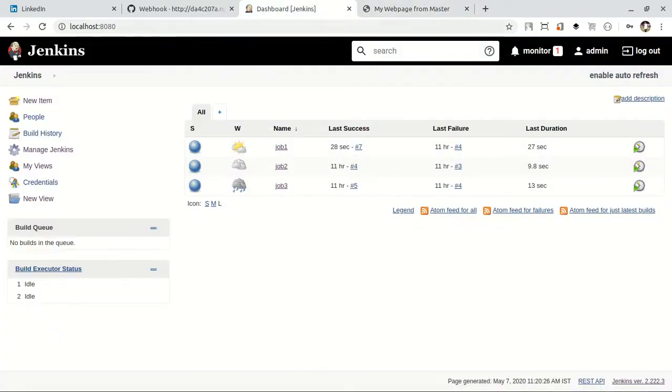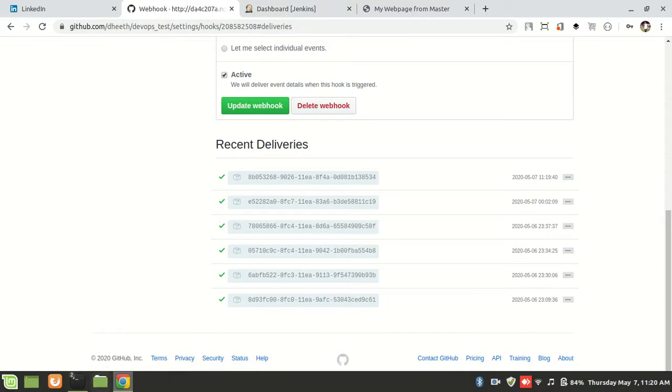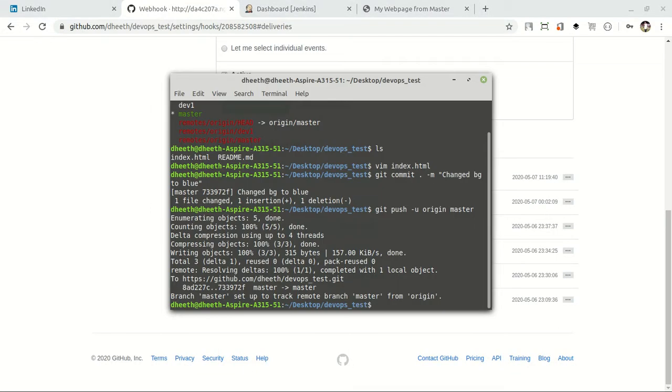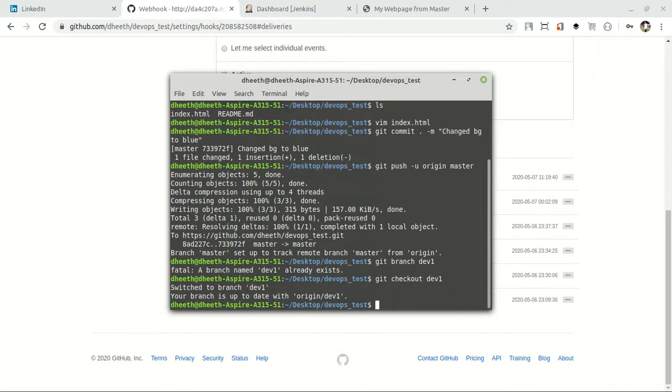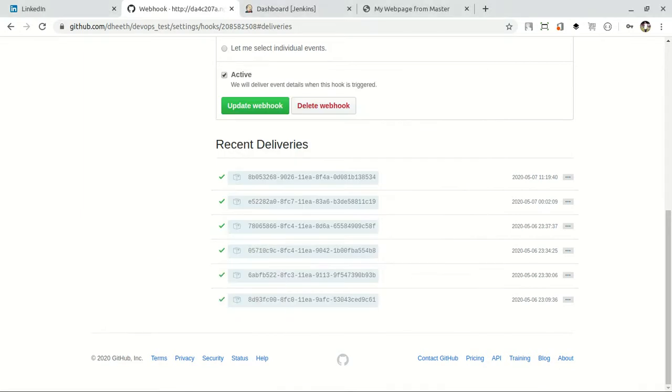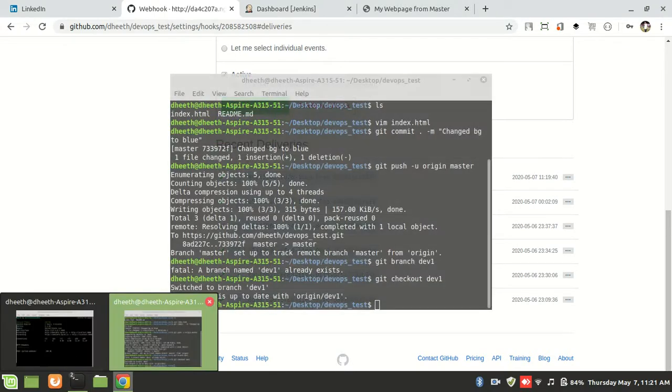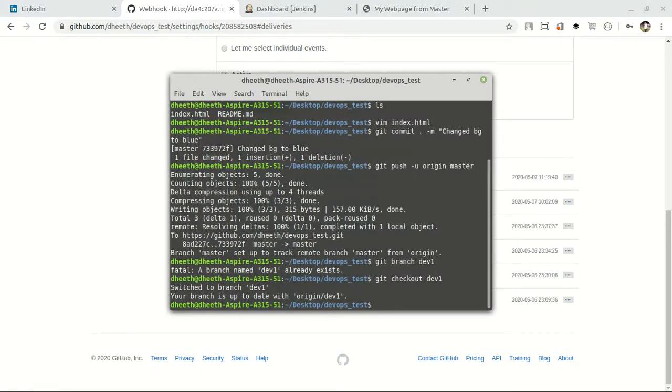And now let's make some changes in branch dev1. Switch to branch dev1, and let me show you.